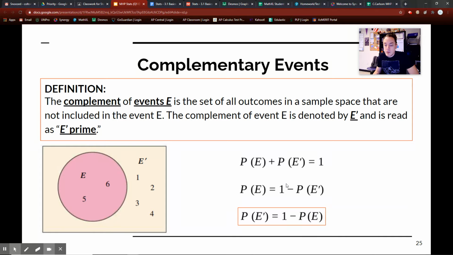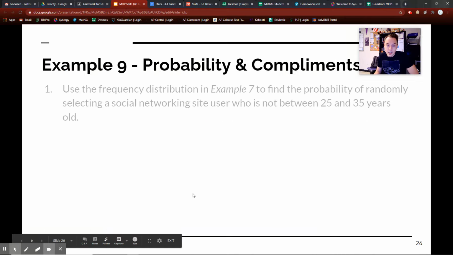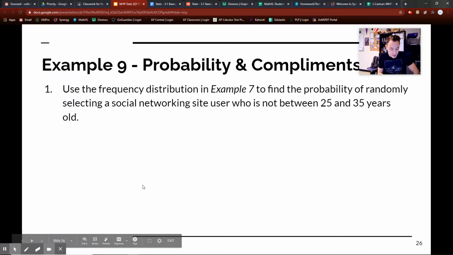Probability of E equals 1 minus probability of not E. And then, of course, you can move this around and simplify it to be this. So the probability of not E is 1 minus probability of E. So we're going to be doing a lot with that. Let's look at a couple examples.